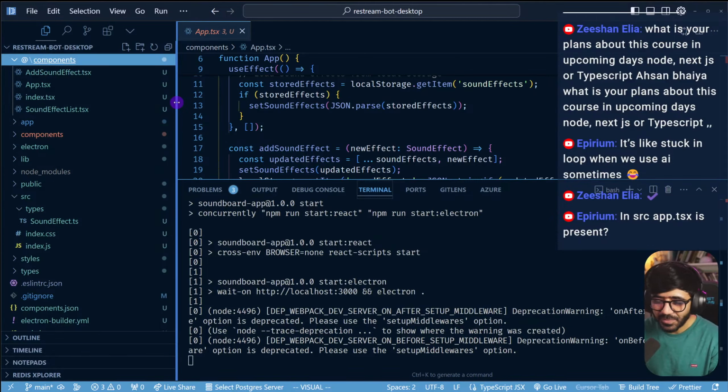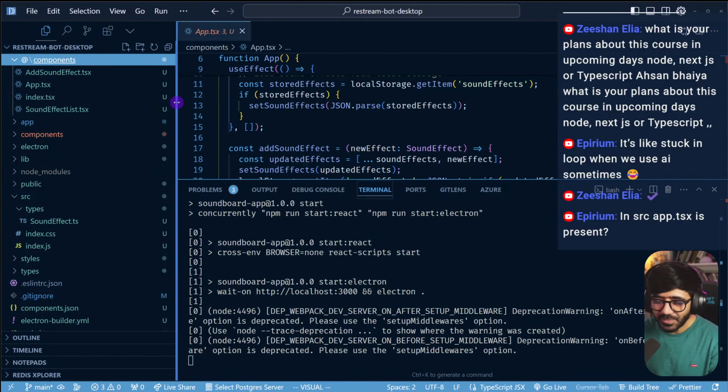Which is actually somewhere around, I think it was here. No, it's not even here. Where's my app component? Is it component slash app? I think this was the one, right? So we are going to take this from here, and we're going to take it to source.